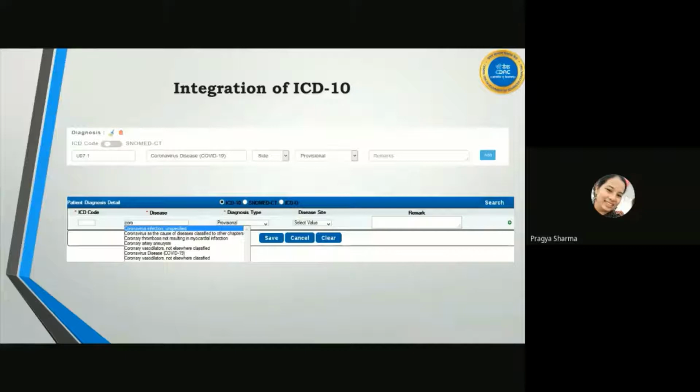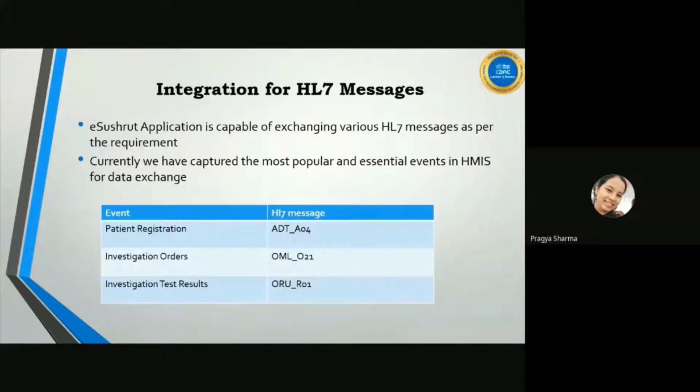If the user enters the data in SNOMED CT, we have also used complex mapping for SNOMED CT to ICD-10 conversion. This is all we have done through SNOMED and ICD-10. For HL7 messages, we have integrated successfully. We have exchanged information in the form of HL7 messages with HL7-based medical devices in practice. We have implemented it, we are using it. It is not just for POC.